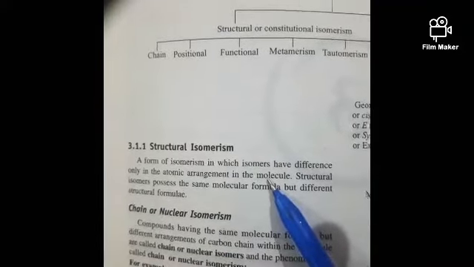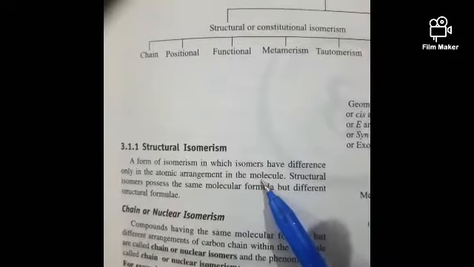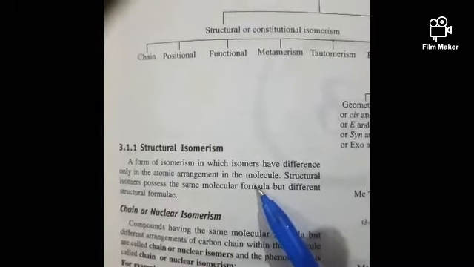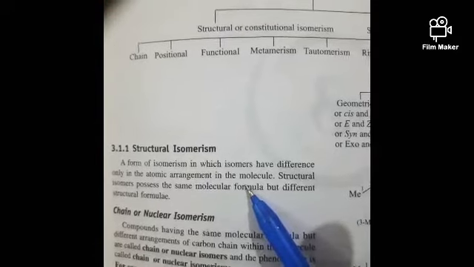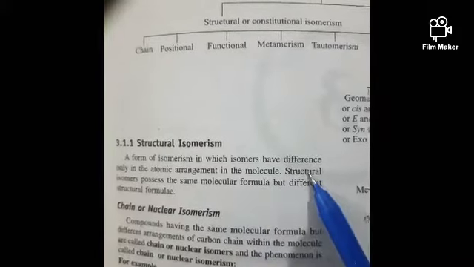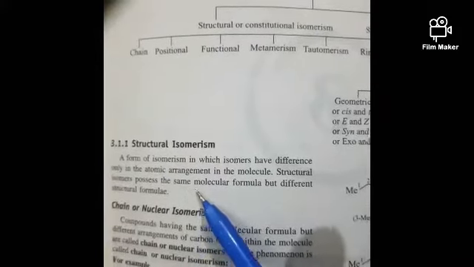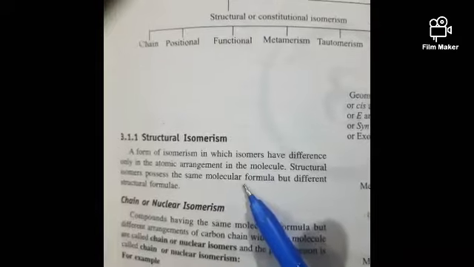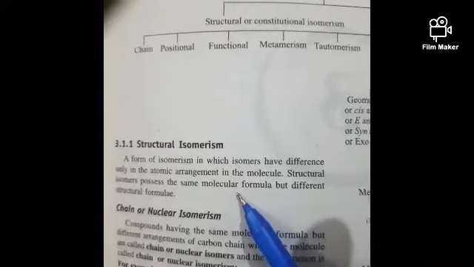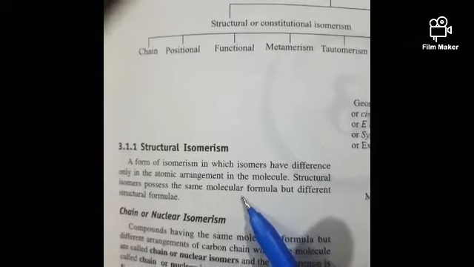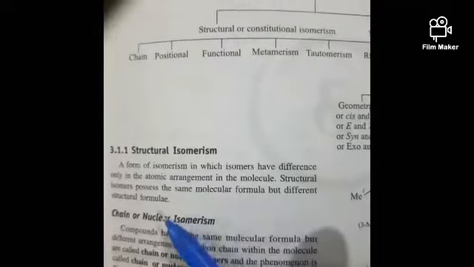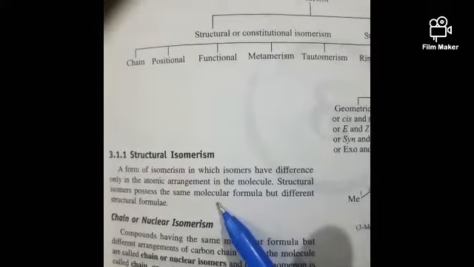In a molecule, atoms are arranged, so in structural isomerism we find differences only in atomic arrangement. Structural isomers have the same molecular formula but different structural formulae. That is structural isomerism.